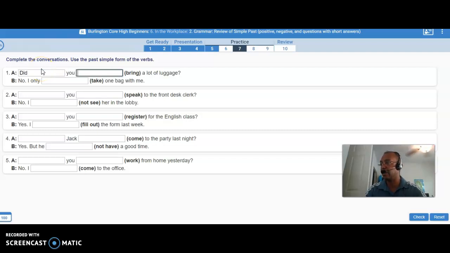Did you bring or brought? Which one would you put? Bring, right? Because it's the second verb, you already have did, so you cannot say brought. You cannot change it. That is the rule. Did you bring a lot of luggage?